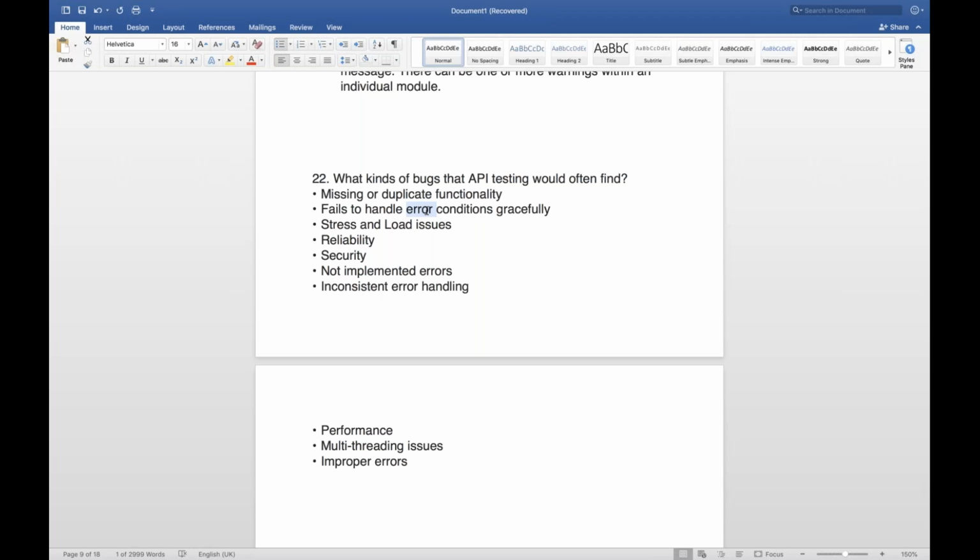Maybe you are not able to post or create an account properly, then it should give a proper reason. Instead of a technical reason, it should say, let's say, missing account ID, or you are creating a duplicate ID, or the account ID already exists, along with some extra parameters or information. So proper error handling is very, very important.